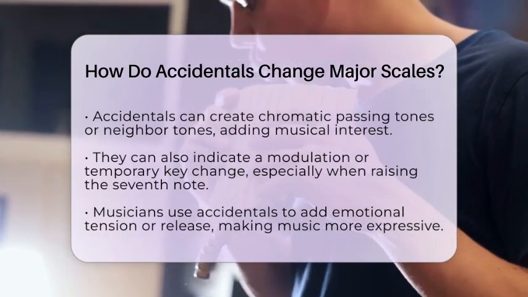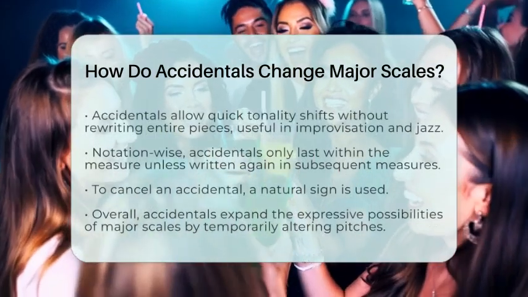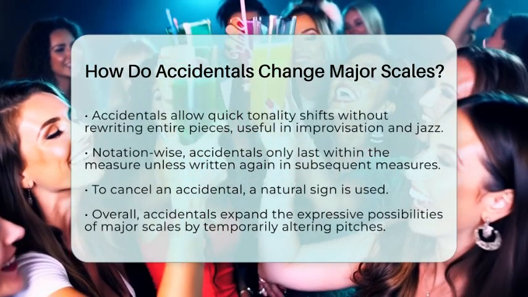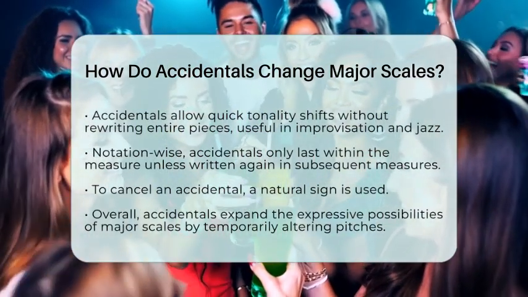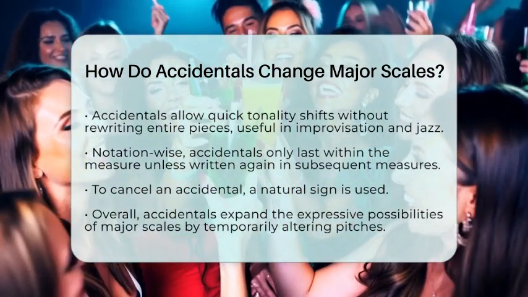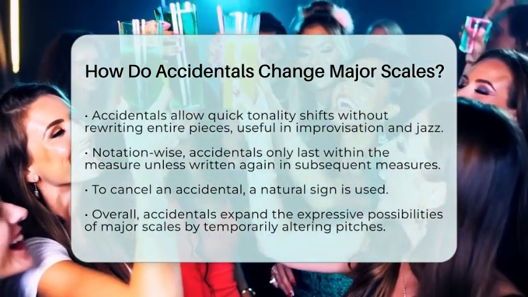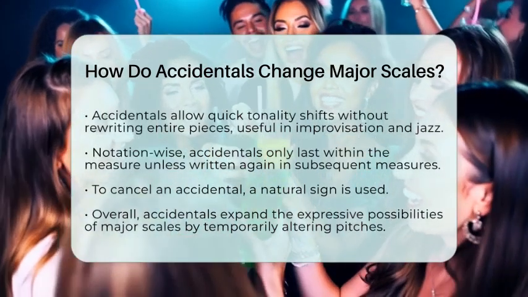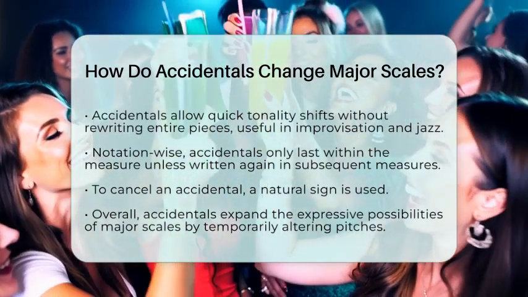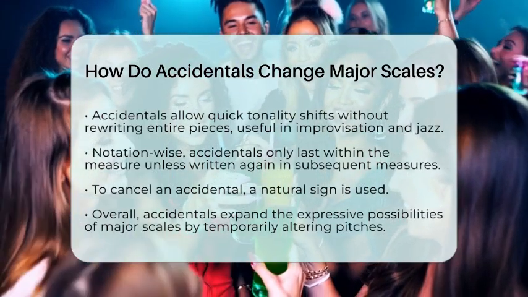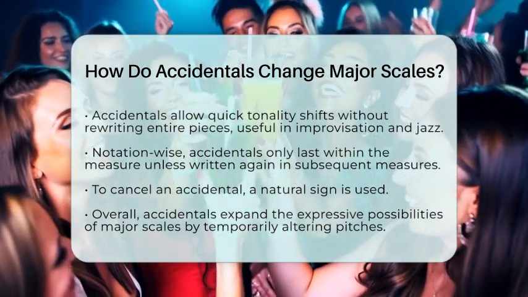In notation, accidentals only last within the measure they appear. If you see a sharp or flat before a note, it only affects that note in that specific measure. If you want the change to last longer, you need to write it again in the next measure. If you want to cancel an accidental, you use a natural sign.